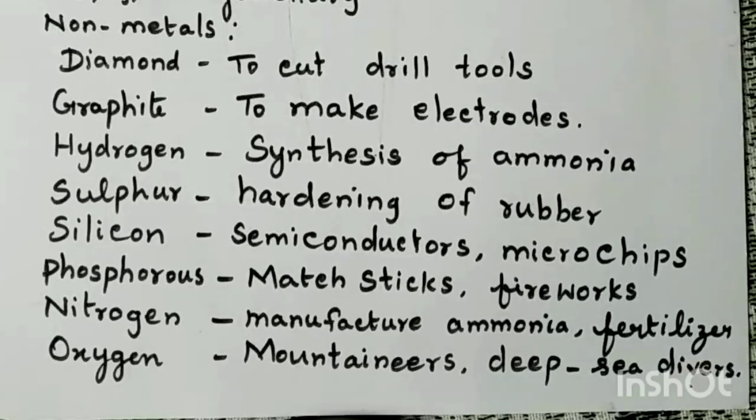So, what are the uses of phosphorus? Phosphorus is used for making matchsticks and fireworks. Compounds of phosphorus called phosphates are used as fertilizers.